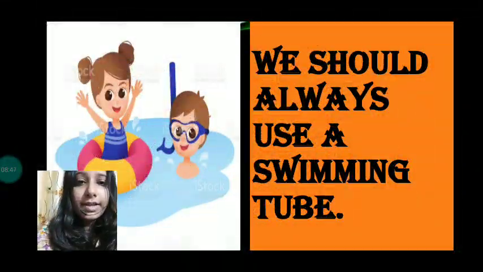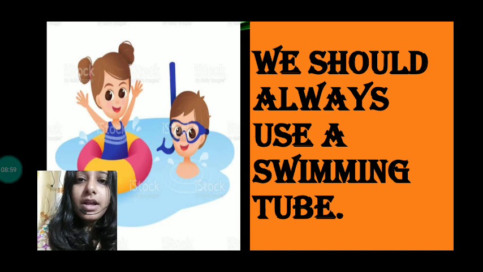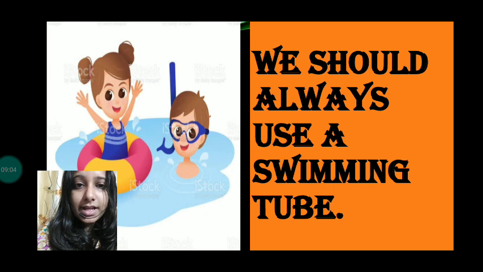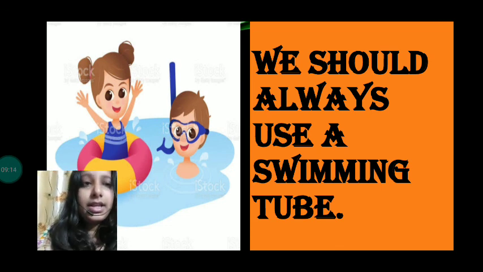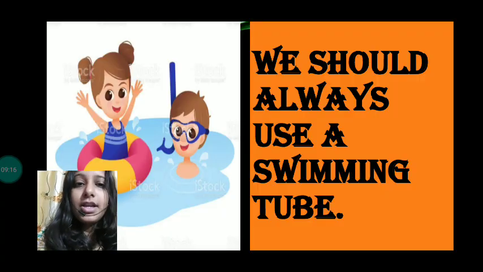Okay, so moving on to the next point, that is we should always use a swimming tube. Now why should we use a swimming tube? Swimming tubes keep us safer in water. It prevents us from drowning in the water. So we should always use a swimming tube whenever we are going for swimming. Understood? As it protects us from drowning. You all do not know how to swim, so the beginners should definitely use a swimming tube. So let's see the point again. We should always use a swimming tube.